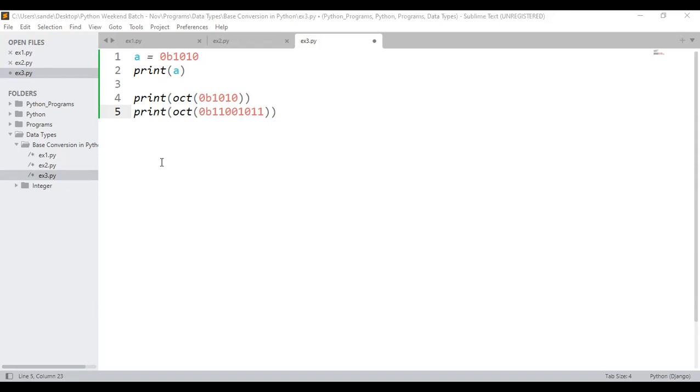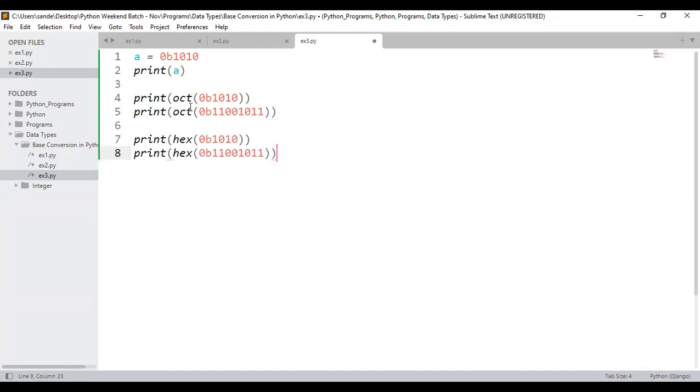Similarly, whenever you want to convert the given binary data into hexadecimal, don't you think we have to use a function called the hex function? Please do respond yes or no. We have to use a function called the hex function. Correct me if I'm wrong. Okay, very good. Now I'm going to paste it.